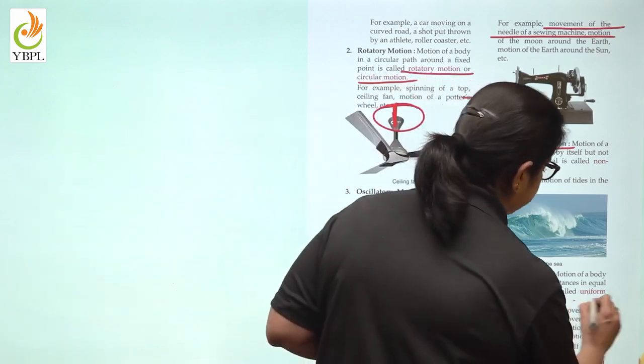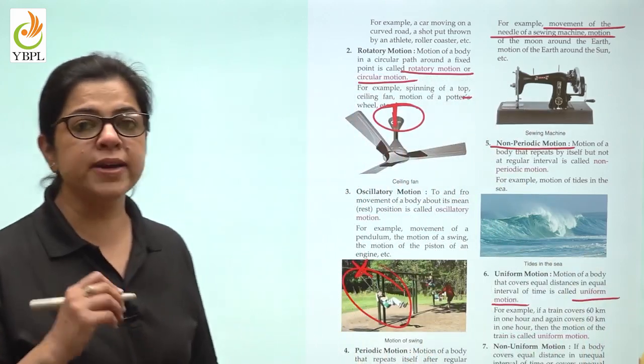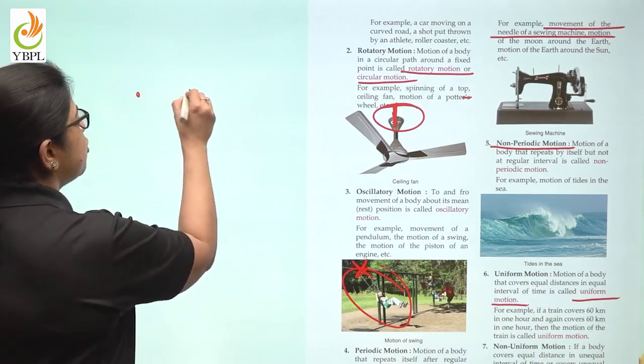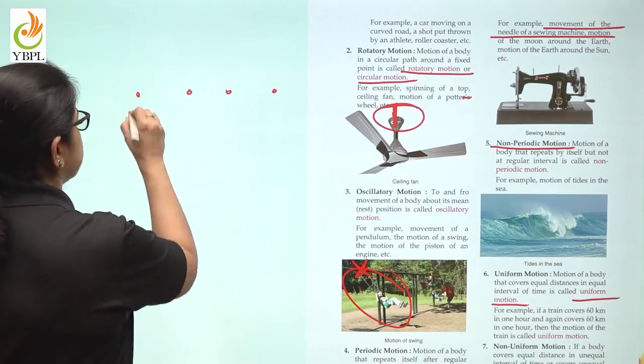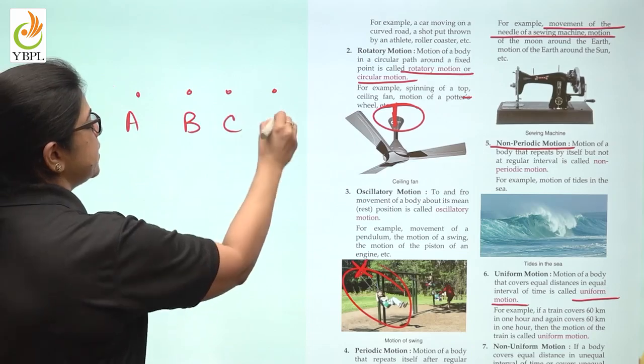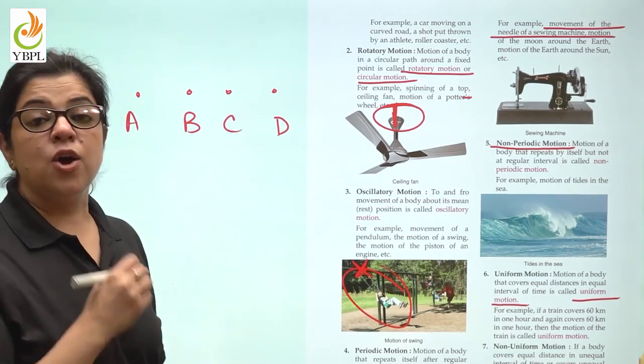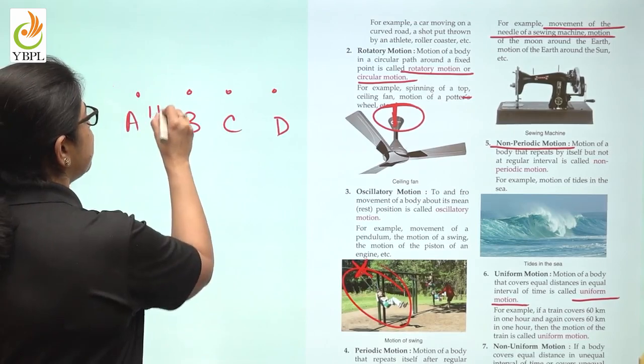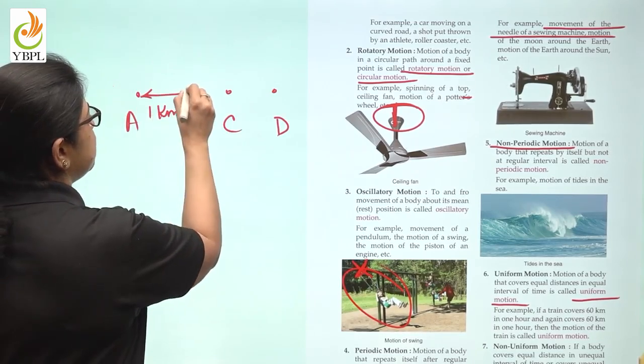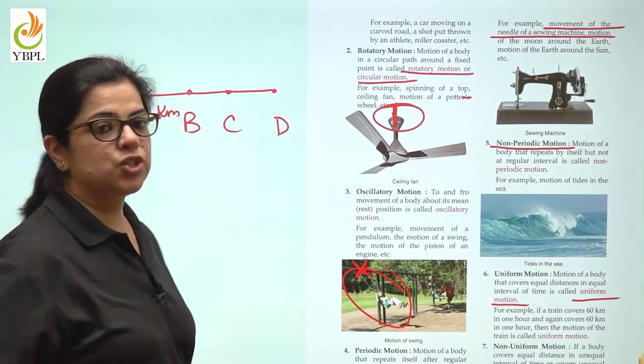Then comes uniform motion. For example, if there are 4 points on a road, A, B, C, D, all these points are, for example, 1 kilometer apart from each other.